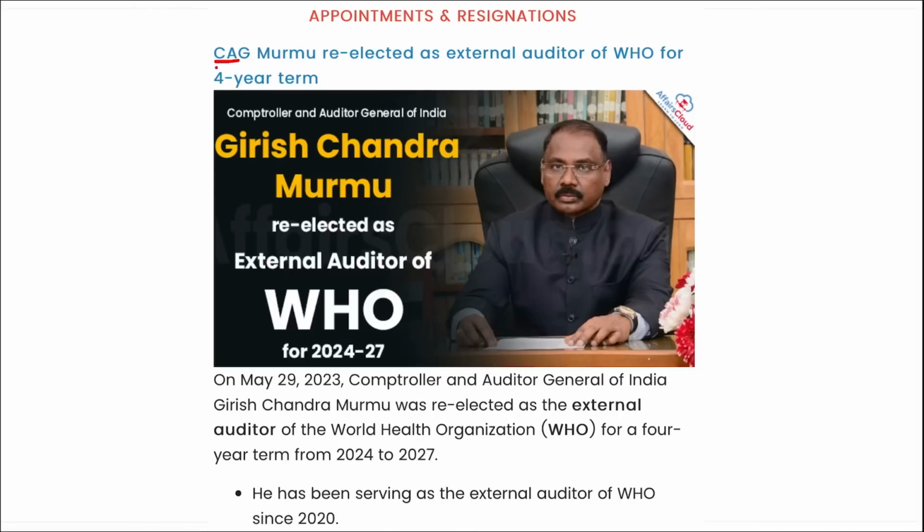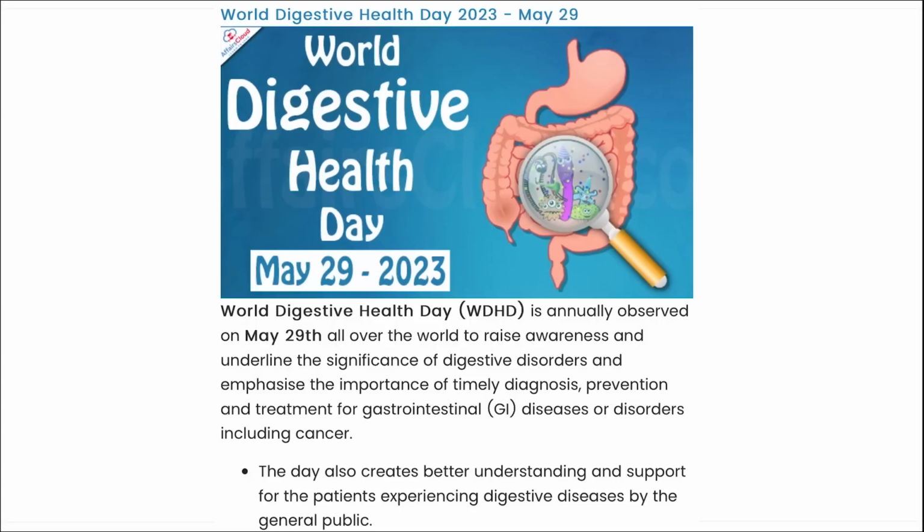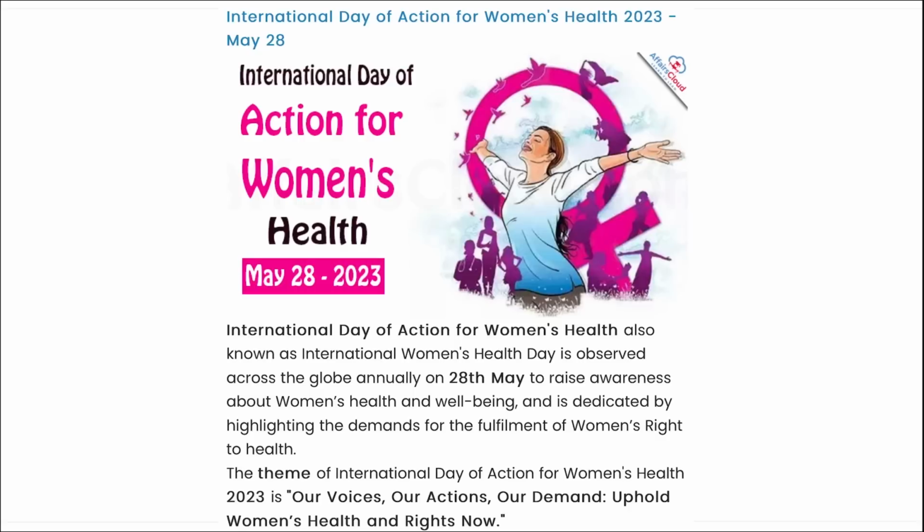Chief Comptroller and Auditor General of India, Girish Chandra Murmu, has been re-elected as the external auditor for WHO for another 4 years term. Next, Equitas Small Finance Bank, they collaborated with IBM Consulting to modernize their banking platform. World Digestive Health Day, it is observed on 29th of May. International Day of Action for Women's Health is observed on 28th of May. So these are your important current affairs for the revision part.